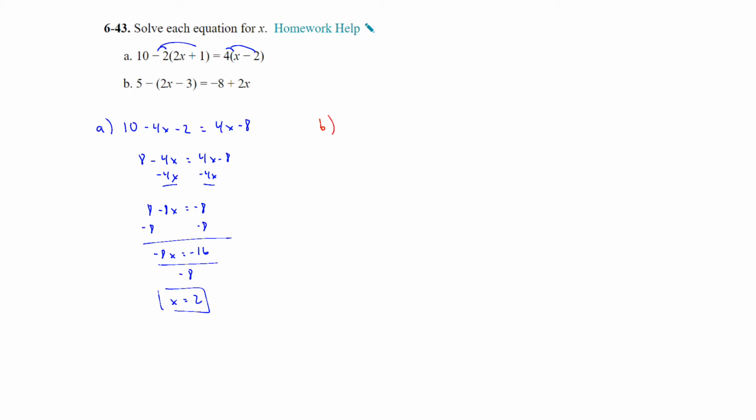For part B, now this one there's a -1. You don't see the 1, but you still have to distribute the negative. So it's 5 minus 2x, and then a -1 times a -3 is a +3. And then we'll combine our like terms on the left side. 5 plus 3 is 8. 8 minus 2x is equal to -8 plus 2x. Subtract 2x from both sides. And remember, there's multiple ways to solve this, so if you didn't do it exactly this way, it doesn't mean you did anything wrong.